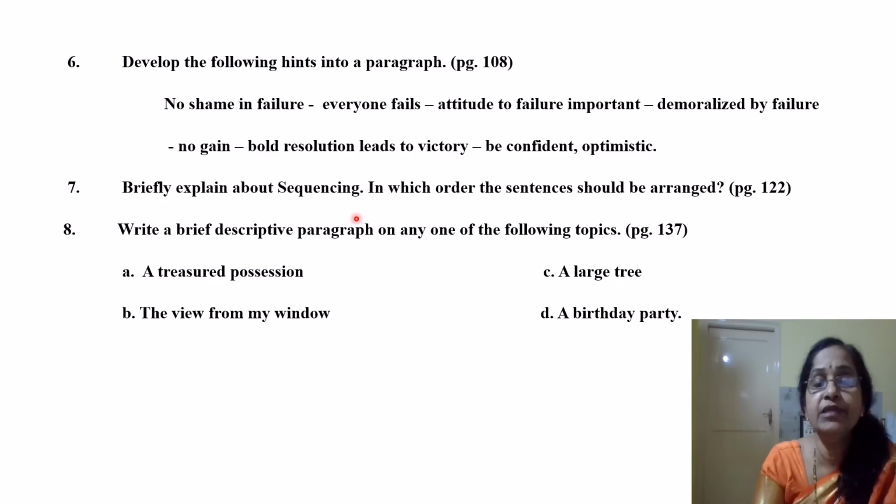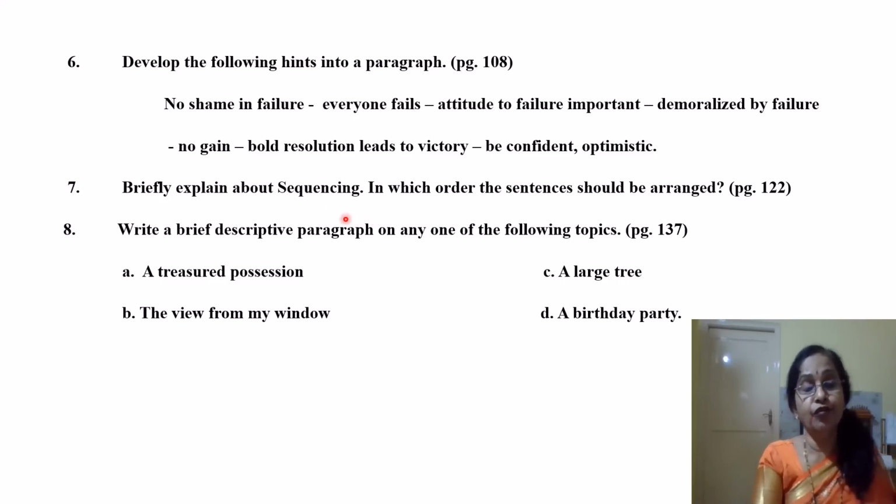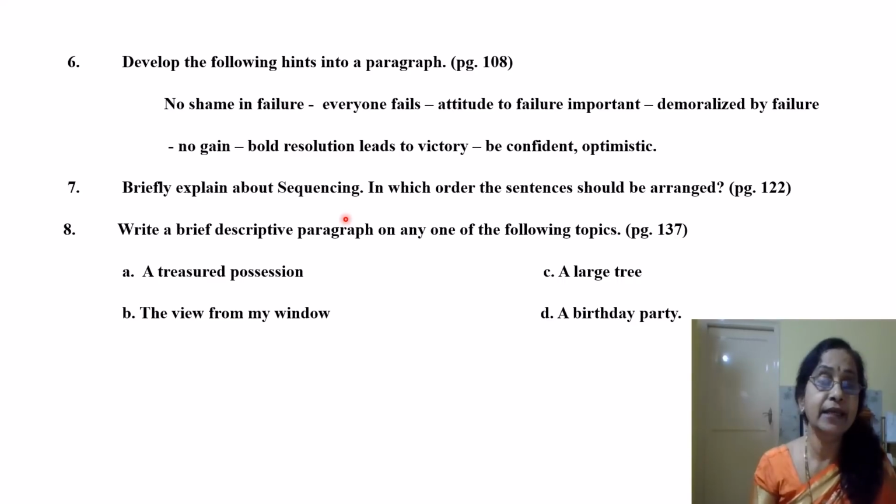And there are many ways of sequencing. You can use the connectives like first, second, third, fourth, or the contrasting, however, whereas, but, or similarly, in the same way you can use. And when you conclude the paragraph, you have to use consequently, finally, at the end. These are the linkers you have to use.